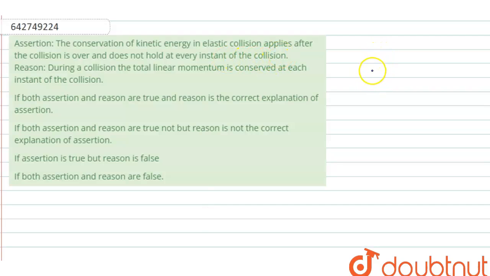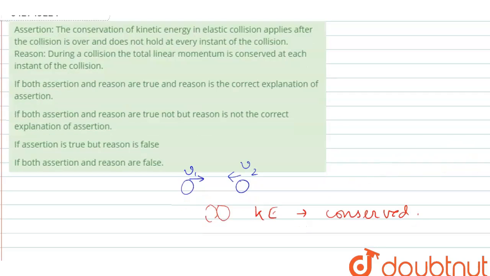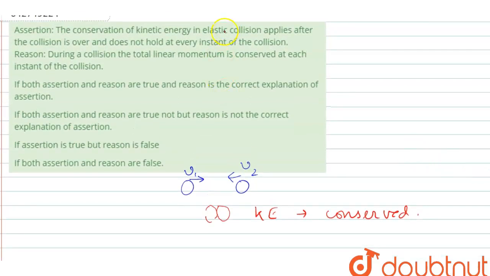So when two bodies are moving towards each other, suppose this body is moving with velocity v1, and this body is moving with velocity v2 in the opposite direction, and somewhere between them the collision of the two bodies occurred. Now this is an elastic collision. In elastic collision, kinetic energy is conserved. There is no heat or loss of kinetic energy.